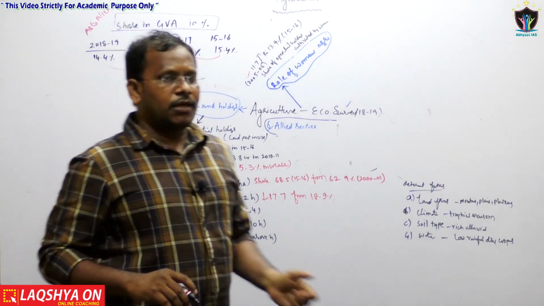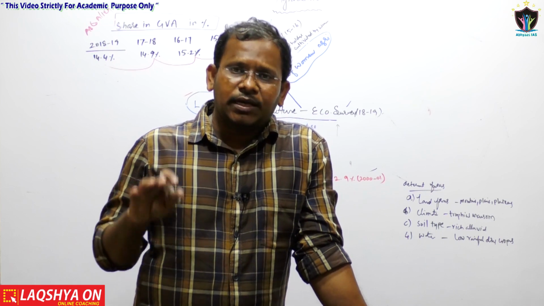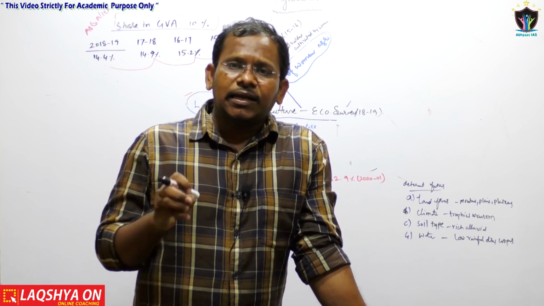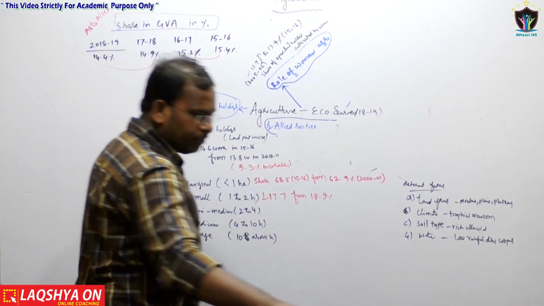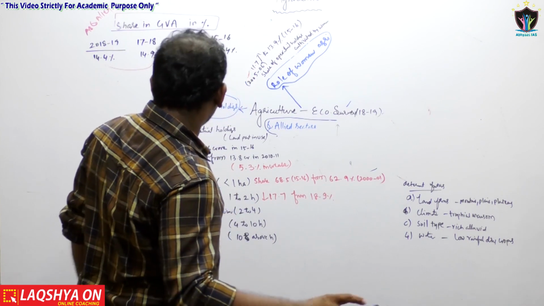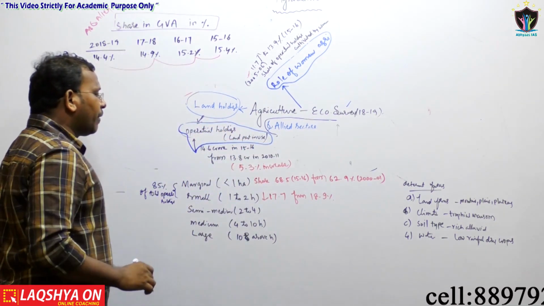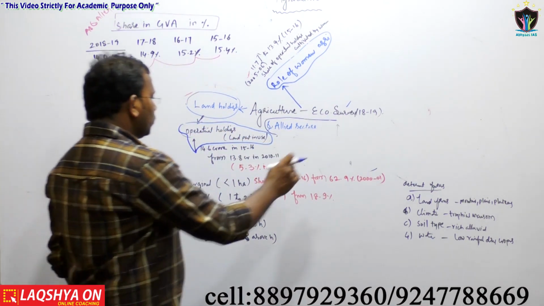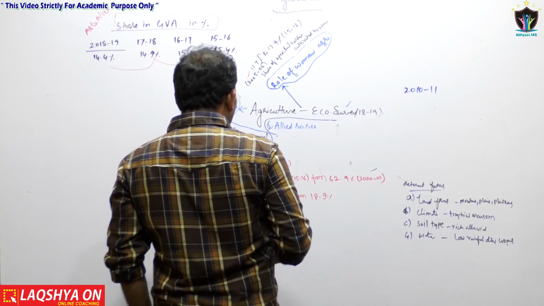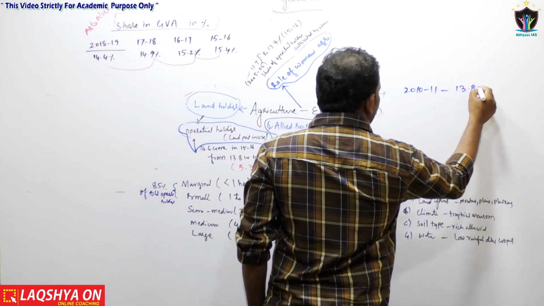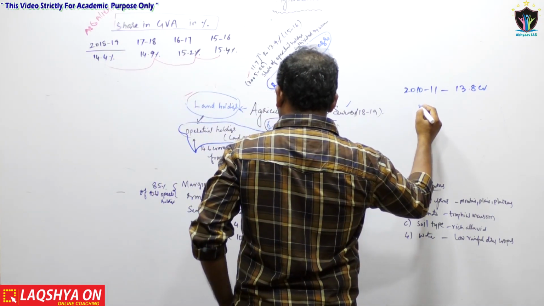Operational land holding means out of the total land of India, only some percentage of the land is kept for use. The land kept for usage is what is known as the operational land holding. Now, as far as the operational land holding is concerned, in 2010-11 it was 13.8 crores of acres.